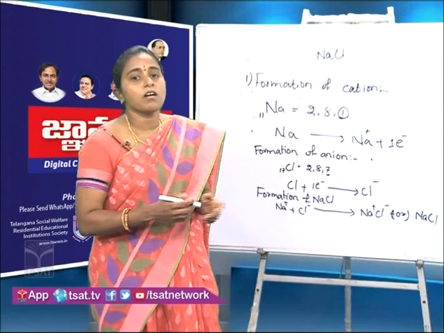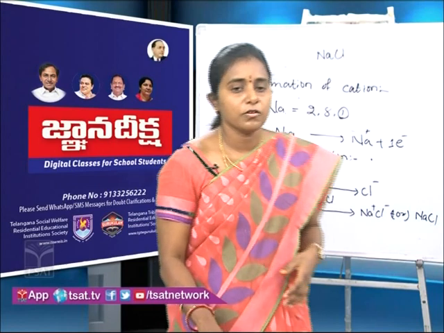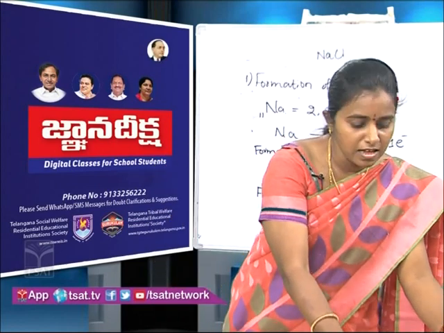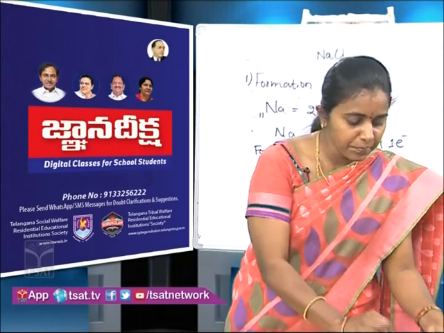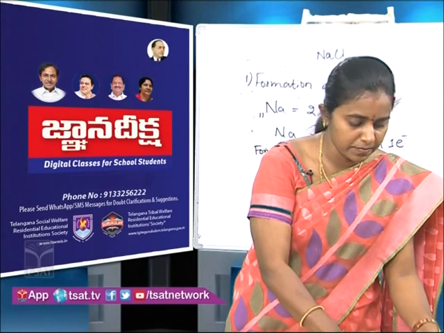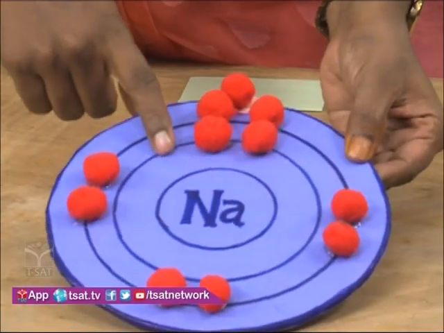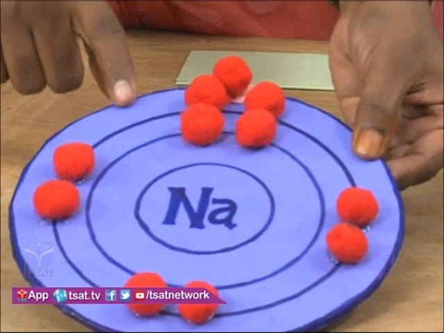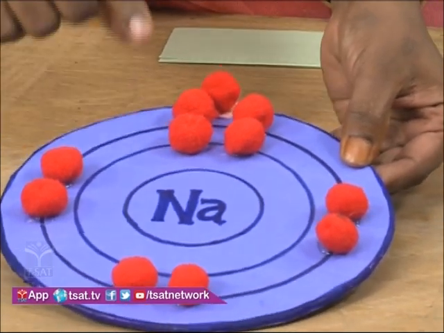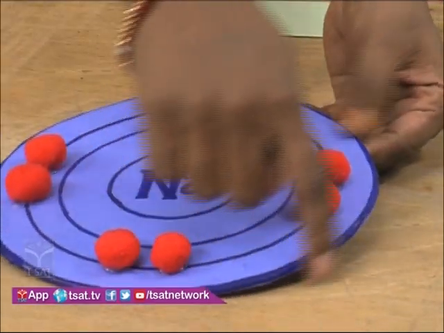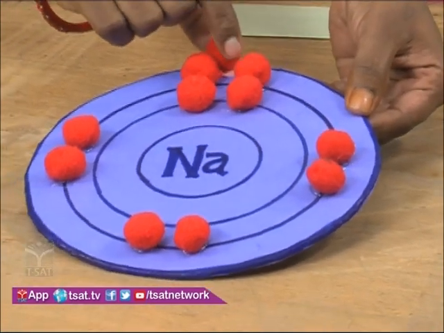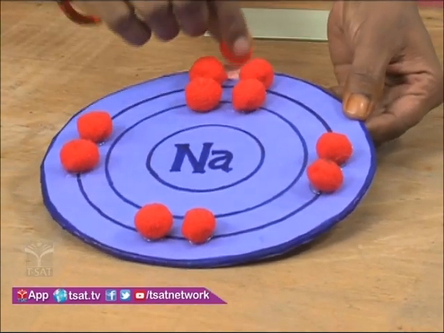Children, we can also understand this formation of sodium chloride with the help of these models. And see children, this is the model of a sodium atom, and this is the nucleus, and the first shell, second shell and last shell, which is the valence shell. Children, here see, in the valence shell it has 1 electron. If it loses its electron, it gets octet configuration.